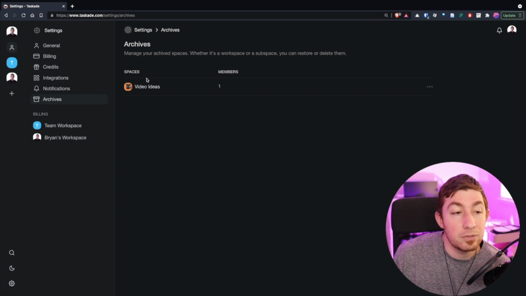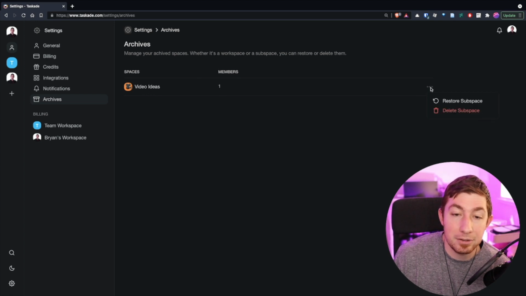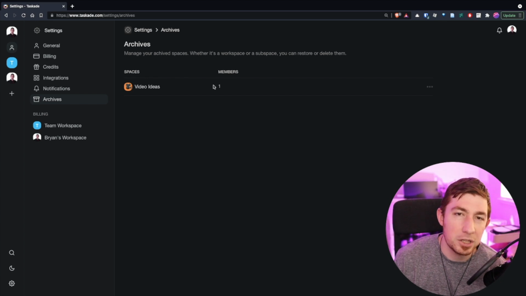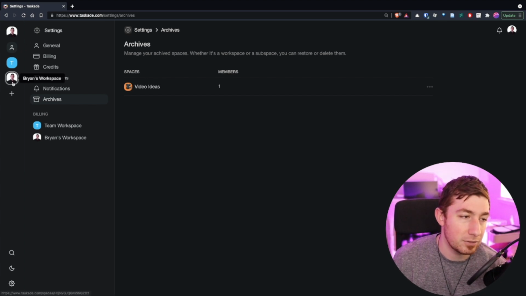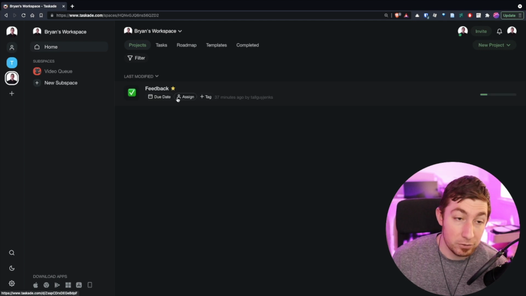These are the archives for all of the workspaces that you have archived, including how many members were actually added to them. And we can restore it or we can delete it. So really useful, so you can hold on to all these things for historical archiving, but it doesn't have to clutter up your main area or your main spaces and feeds. That's another really useful feature.